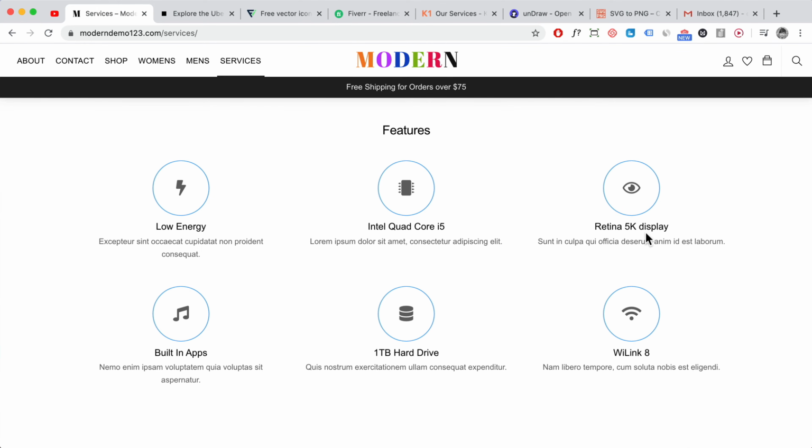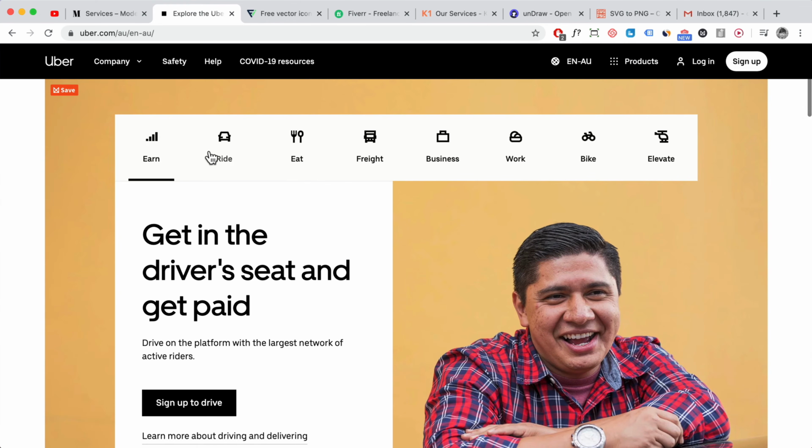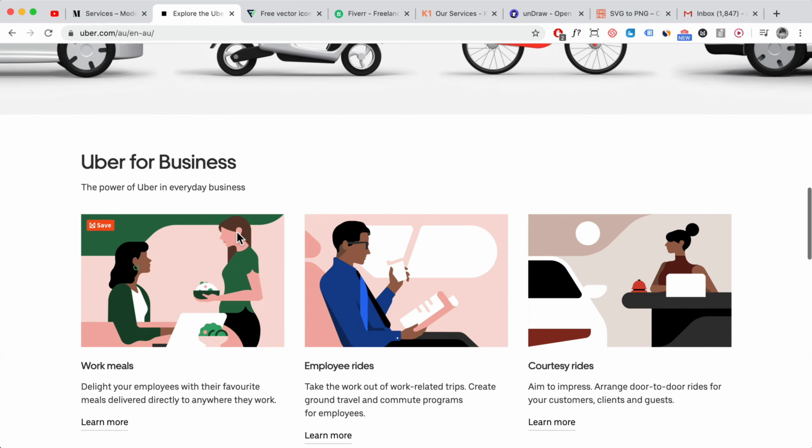But by default, a lot of WordPress themes and builders have their own icons, and you can use that. But in my opinion, it's a little bit overused because everyone's using the same icons, right? So it's a little bit generic. So what I do recommend is getting custom icons done for your website. For example, if you look at Uber, they have their own icons and it's very, very consistent and nice, as well as using their own illustrations, right? That enhances the design of their website and makes it more professional as well.